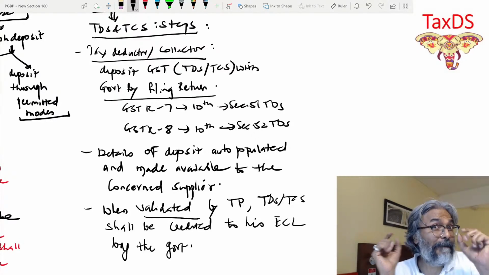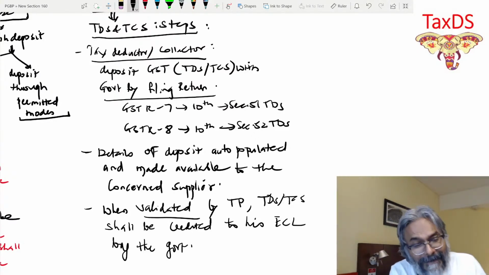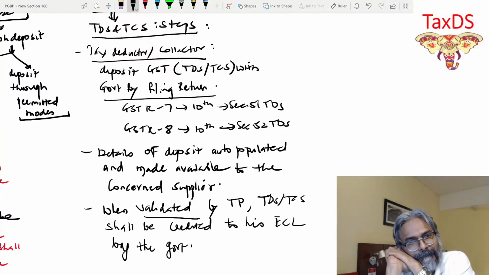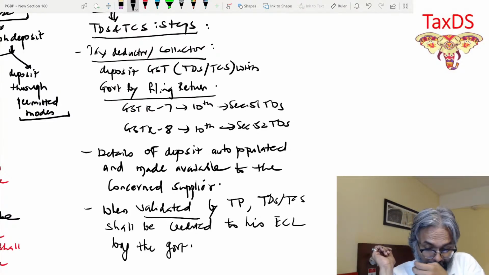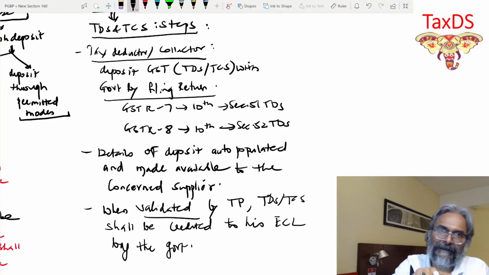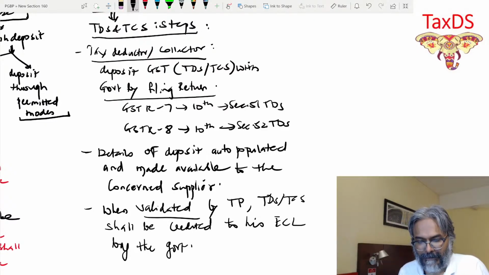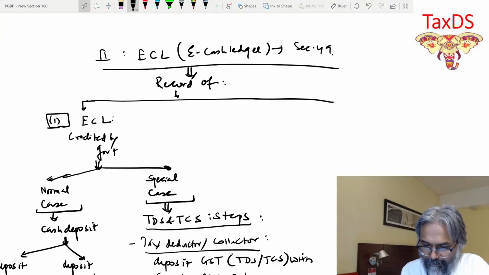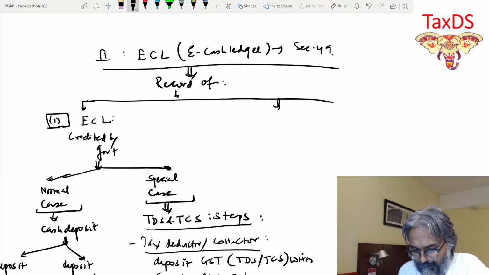So first, what will happen in the ECL? First credit and then debit. That's point number 2 now. First credit, students, and then debit. Is that point clear to all of you? That is exactly the point. So first credit and then debit. Now coming to this particular proposition, students, please come over here. So this is the first credit, and now you come to this. Second one would be what?